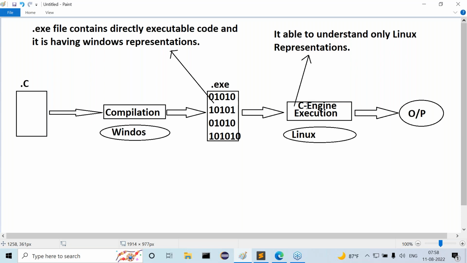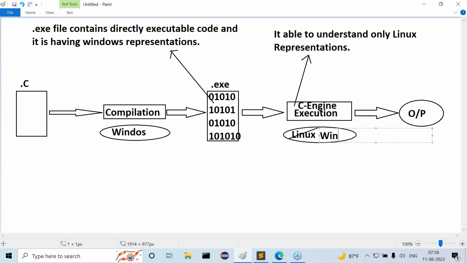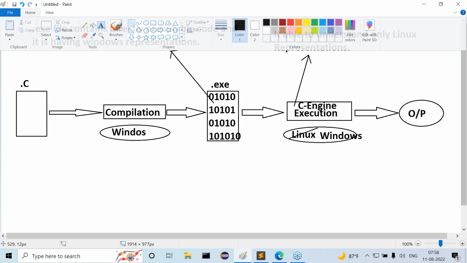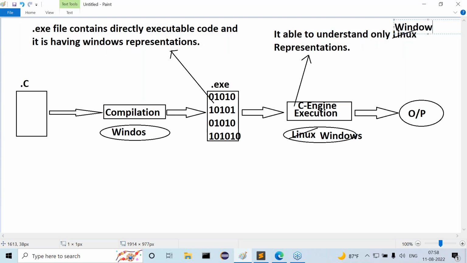But in this scenario, if you want to run our program, what do we have to do? In place of Linux, we have to use the same Windows operating system here. Now observe carefully. If you provide the Windows operating system in place of Linux, the C engine can understand Windows representations.